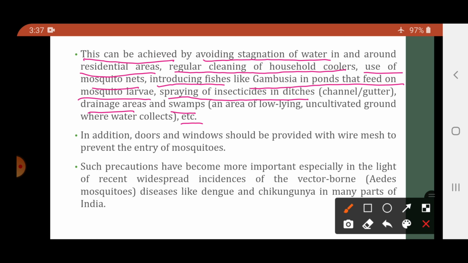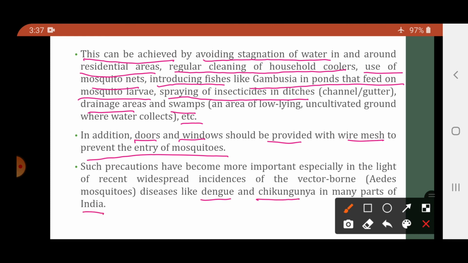Then certain regions like ditches है, drainage areas है, swamps है, they should be sprayed with the insecticides or they should be disinfected. In addition, doors and windows should be provided with the wire mesh to prevent the entry of the mosquitoes. Such precautions have become more important, especially in the light of the recent widespread incidences of vector-borne diseases like dengue, chikungunya in many parts of India.